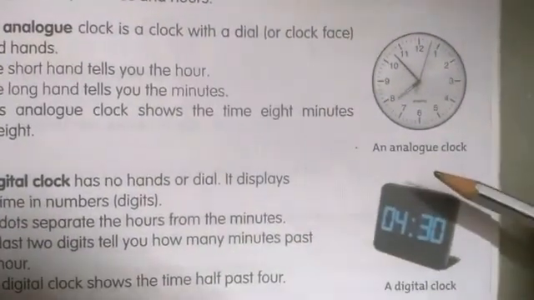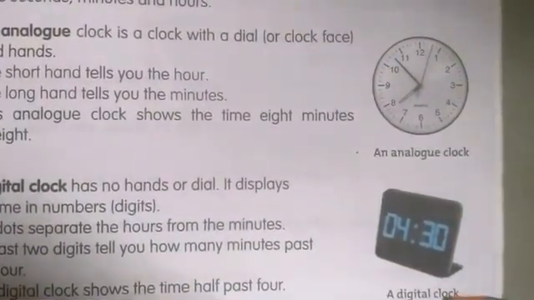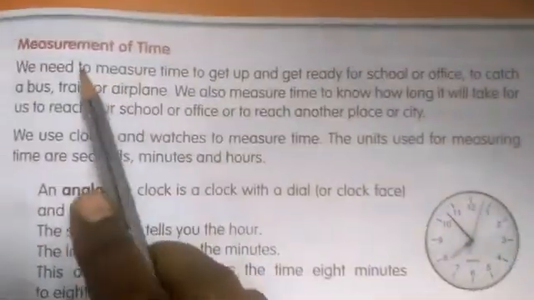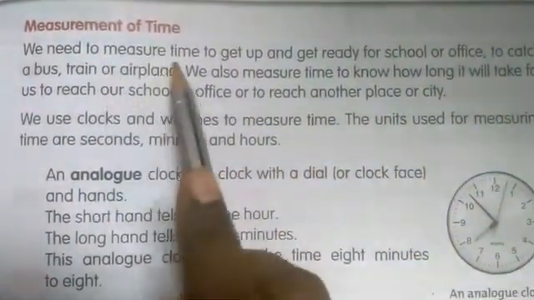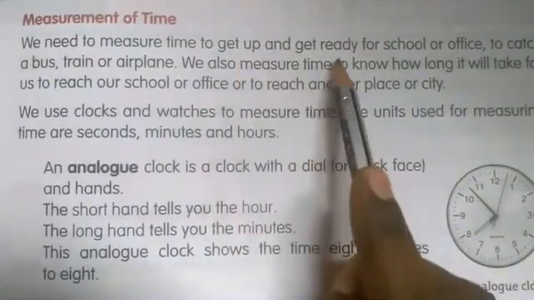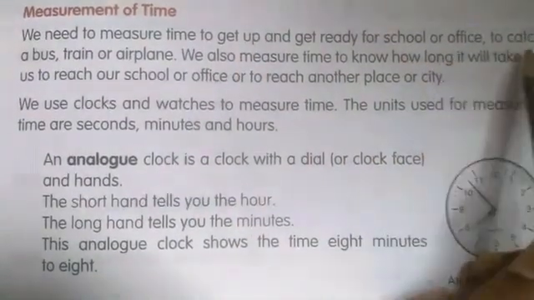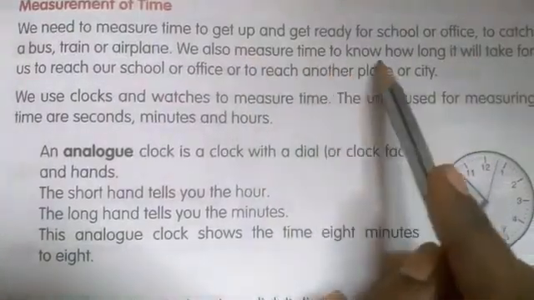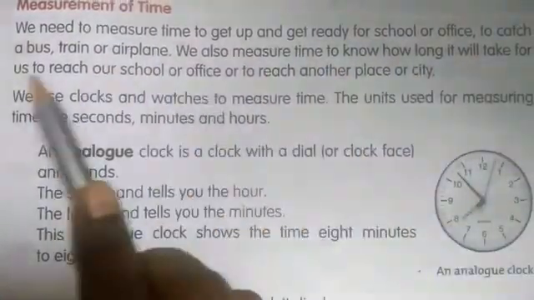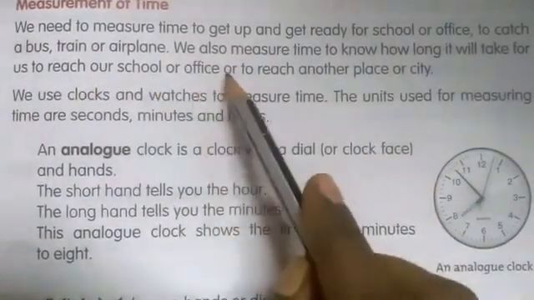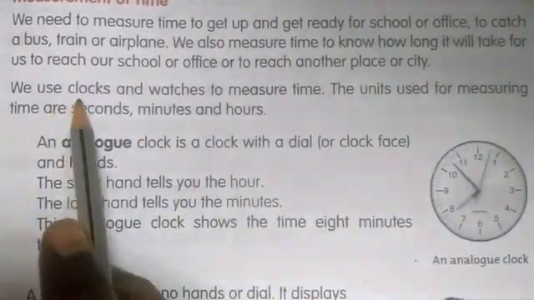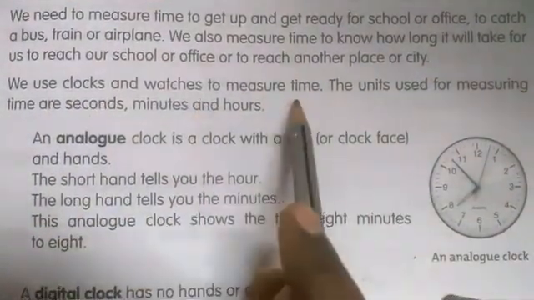Look here, an analog clock and a digital clock, which give accurate time nowadays. We need to measure time to get up and get ready for school or office, to catch a bus, train or aeroplane. We also measure time to know how long it will take for us to reach our school or office or any other place or city. We use clocks and watches to measure time.